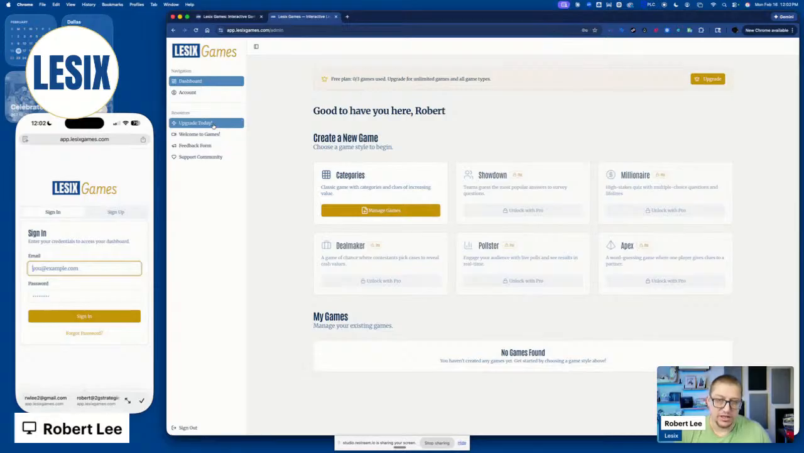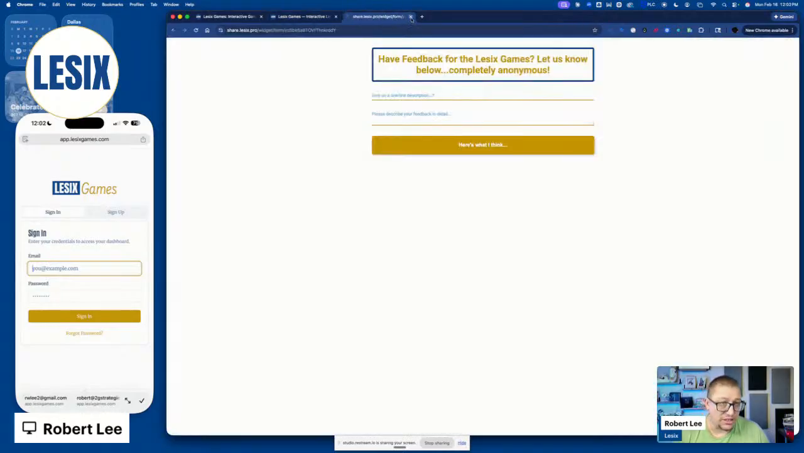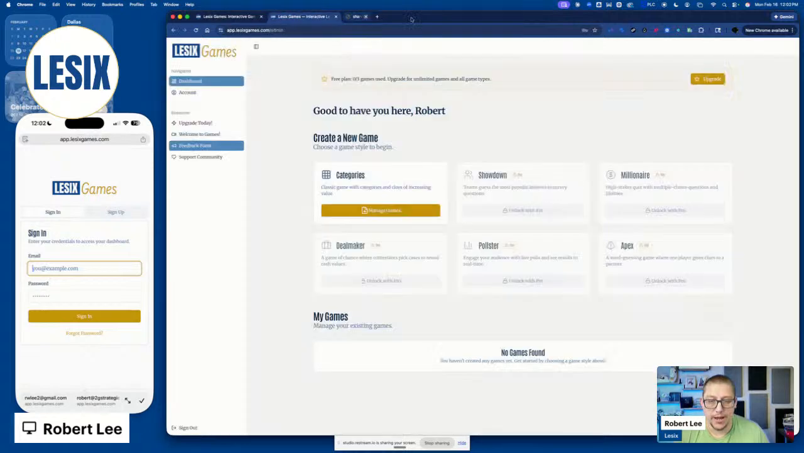You can obviously click on the upgrade button. There's a little tutorial here, a little introduction welcoming you to the games. We have a feedback form where you can constantly provide feedback about the Lesix games. It's completely anonymous. This goes into a database where we're going to take that feedback and use it for future details and try to get some fixes if something is popping up.